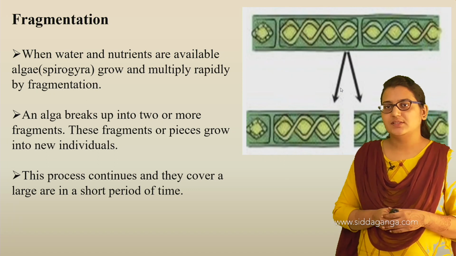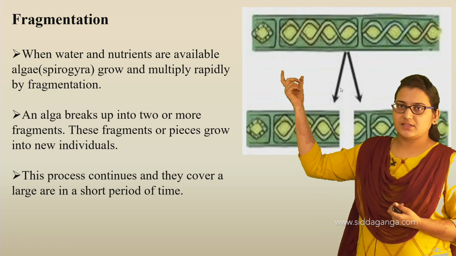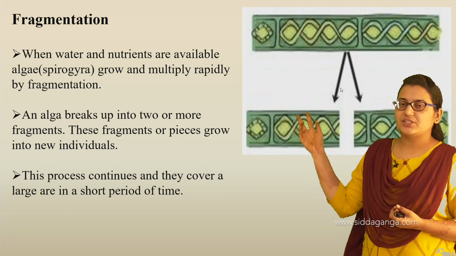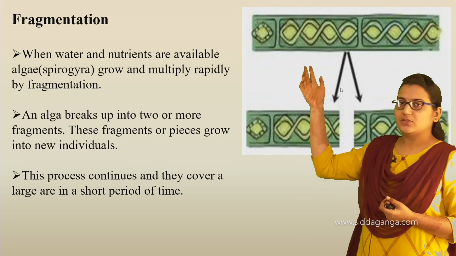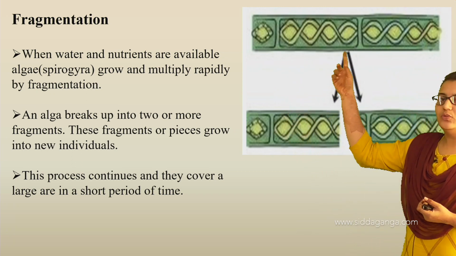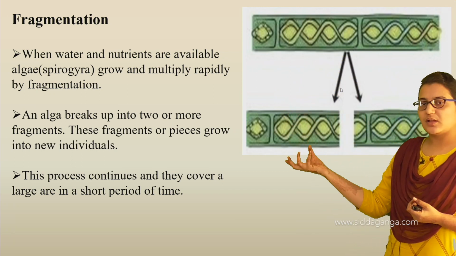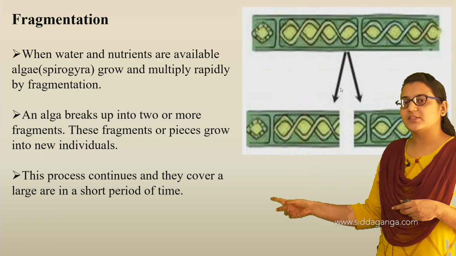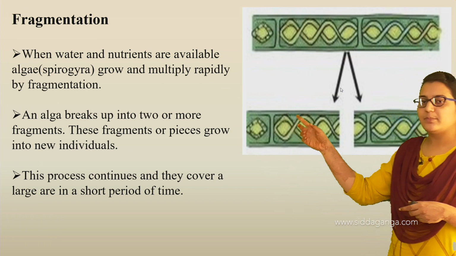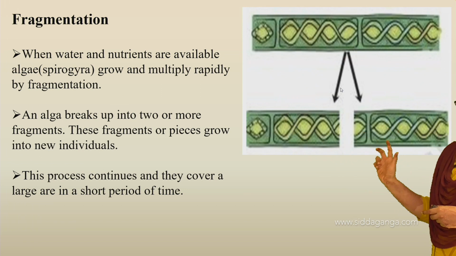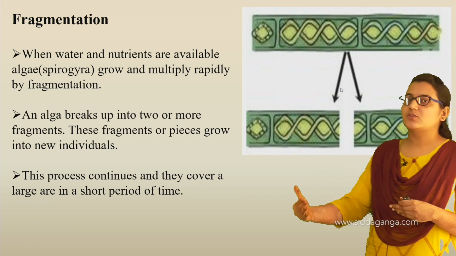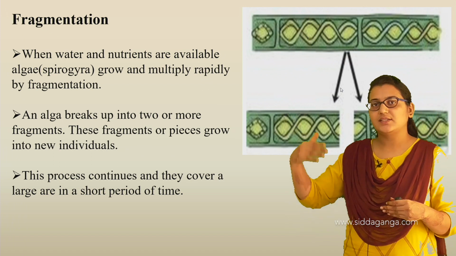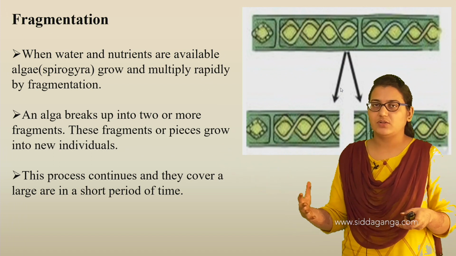So how does this happen? This is an alga, a green structure. Fragmentation is nothing but this alga breaking up into two. You can see this alga breaks up into two, and again this broken-up part breaks into two, and again that part also breaks up into two. So in the next generation we have 4. Then that 4 doubles to make 16, and again that 16 doubles to make 32. That's what happens here.